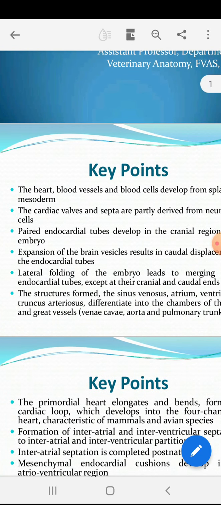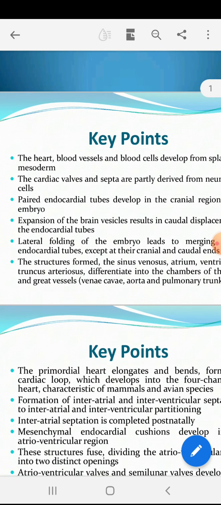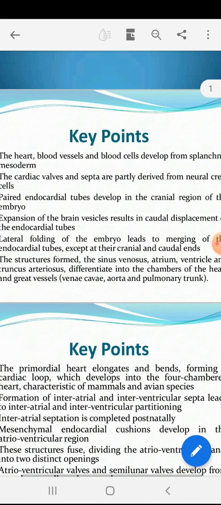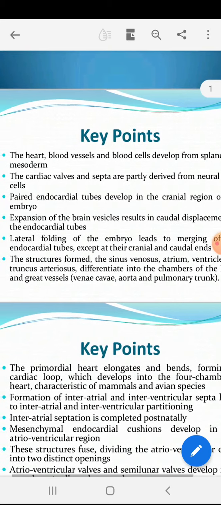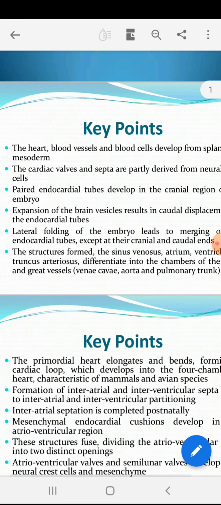Then lateral folding of the embryo occurs, and this leads to the merging of the endocardial tubes. As we know, endocardial tubes are paired, and so they merge together completely except at the cranial and caudal end. Cranial and caudal ends are not merged, they are separate.